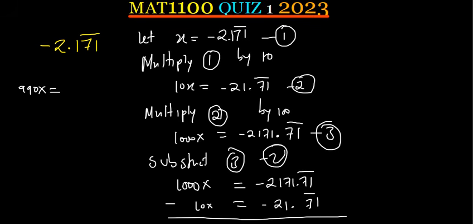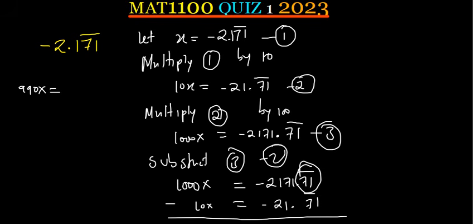Now here we have got negative minus this negative. We should be able to tell what the sign should be. So if this one is a bigger number, it's negative, minus a negative number which is smaller. For example, negative 10 minus negative 6. Expect the answer to be negative because the bigger number, in other words, this negative and this negative will give us a positive. That is what we know. So basically what we have is negative 2171.71 plus 21.71. Now the 71s at the end, they'll cancel themselves out. So we'll just get to leave them out.